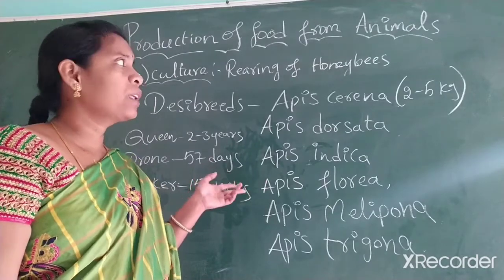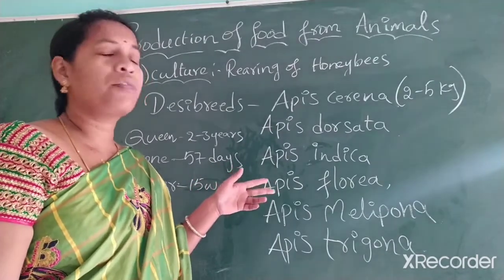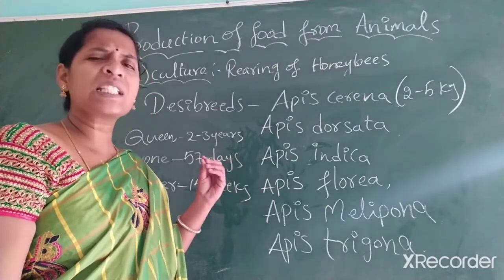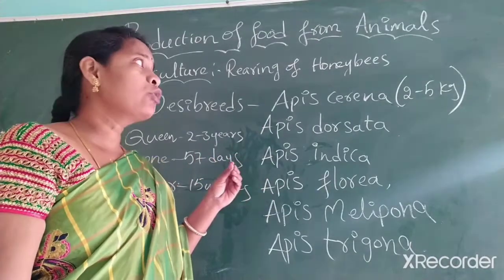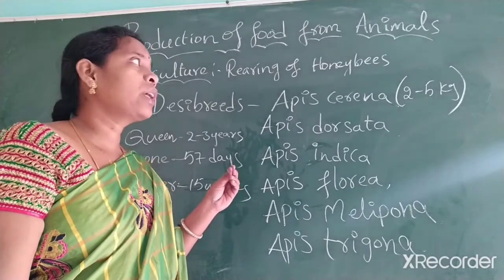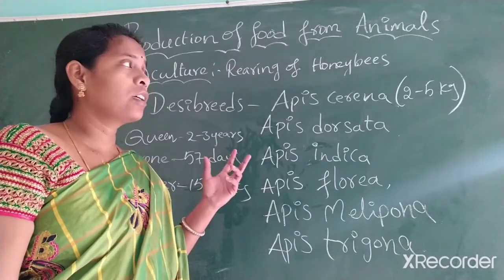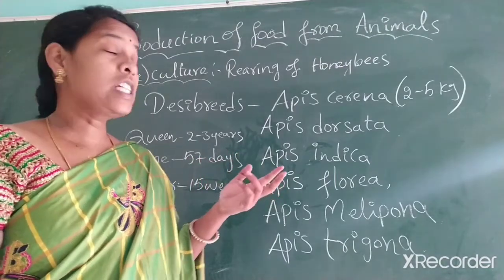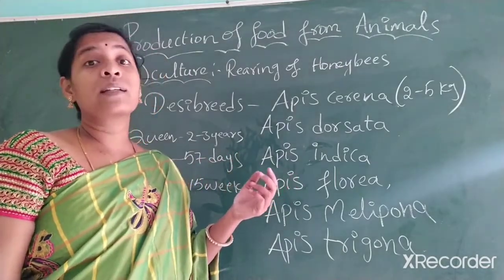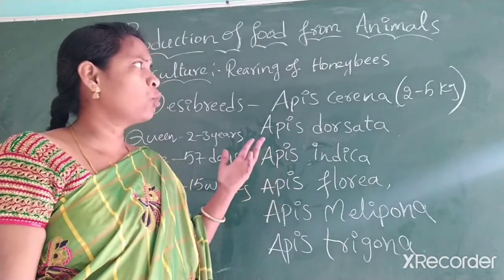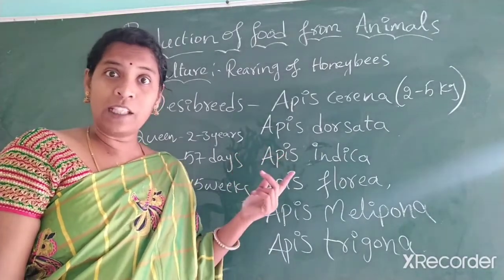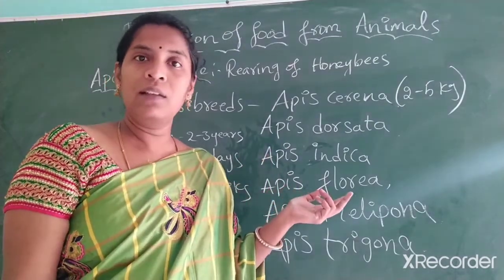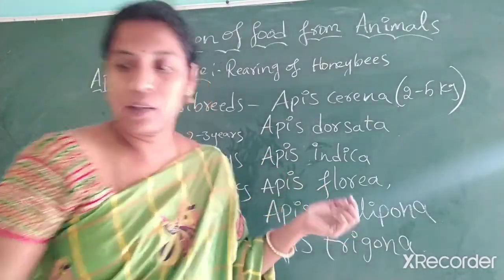But before going to it, I will also tell you one more species of a foreign country, because India produces very little amount of honey. But compared to other countries, when you look at the European honeybees which are present, they give more honey. At least for a year, 20 to 30 kgs of honey. So see here, 2 to 5 kgs, 20 to 30 kgs. There is a lot of difference. So what is it that gives 25 to 30 kgs of honey? Just we look at it now.